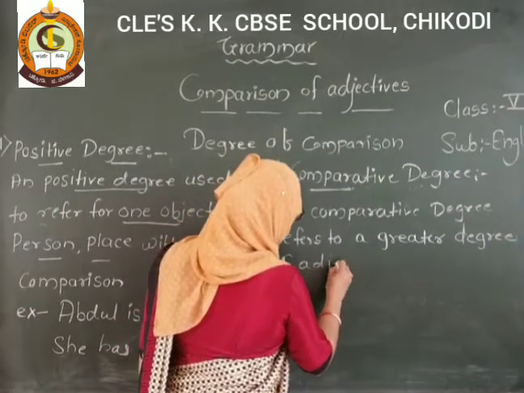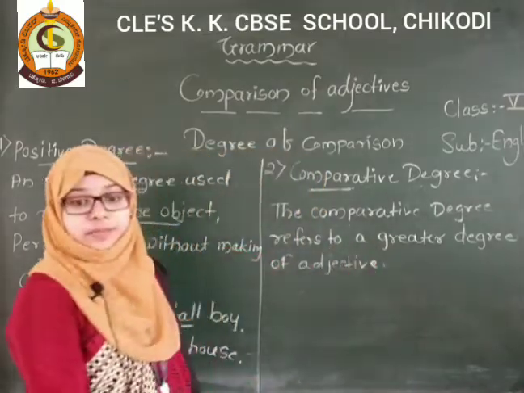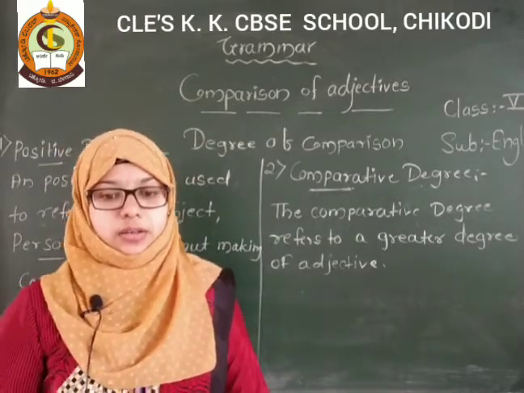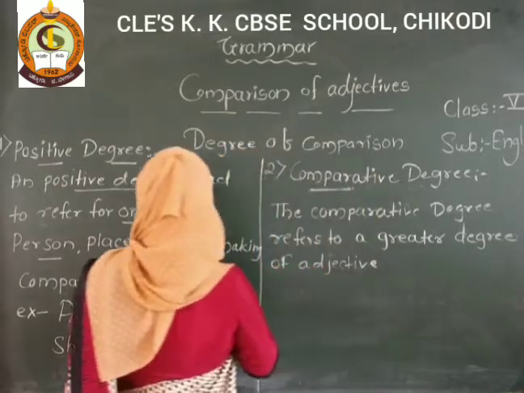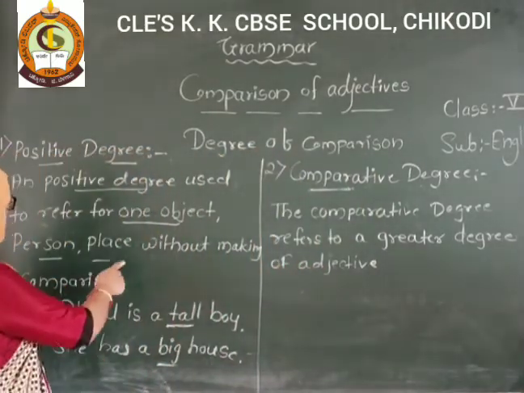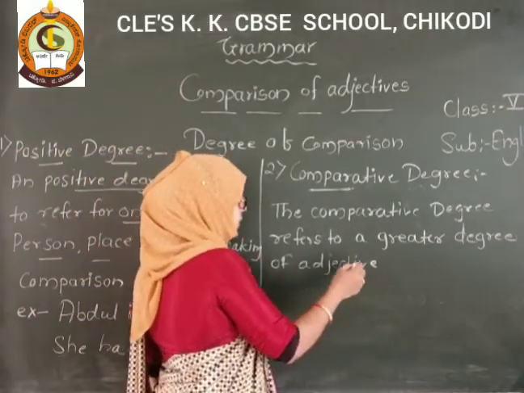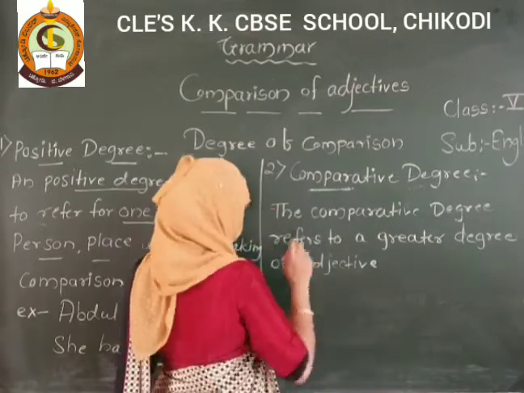It is a greater degree of adjective, even as compared to a positive degree. Because the positive degree is simple, here we are not just comparing with anybody, any object or any person, but here it is a greater degree than the positive degree.